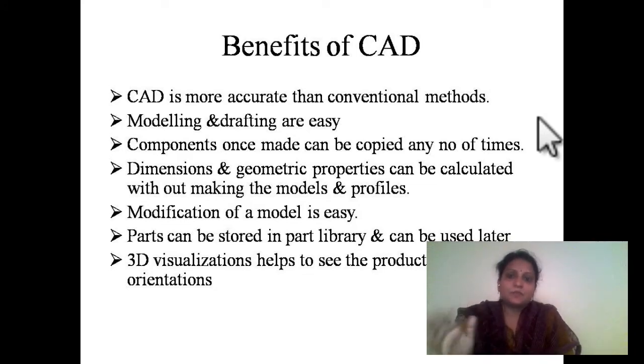Next, modification of a model is easy. For example, if you have a cylinder of diameter 100 and length of 200 mm, dimensions are in mm, and now you want to make that 100 mm as 120 mm, with a manual method you have to redraw the entire figure. But in case of CAD, if you modify the diameter, the same change will reflect in all the views, in the model and also in the drafted sheet. So these changes can be done easily if you use CAD.